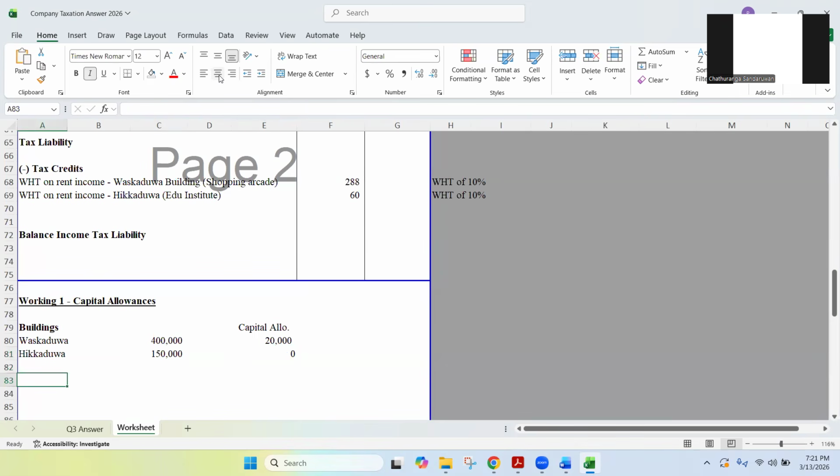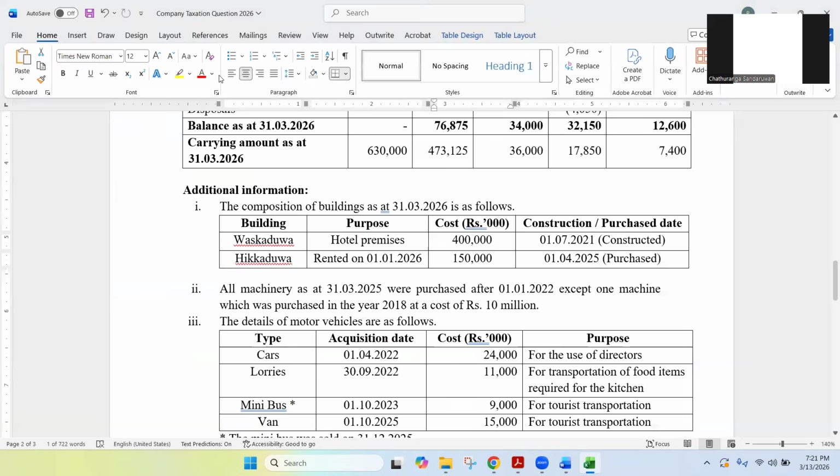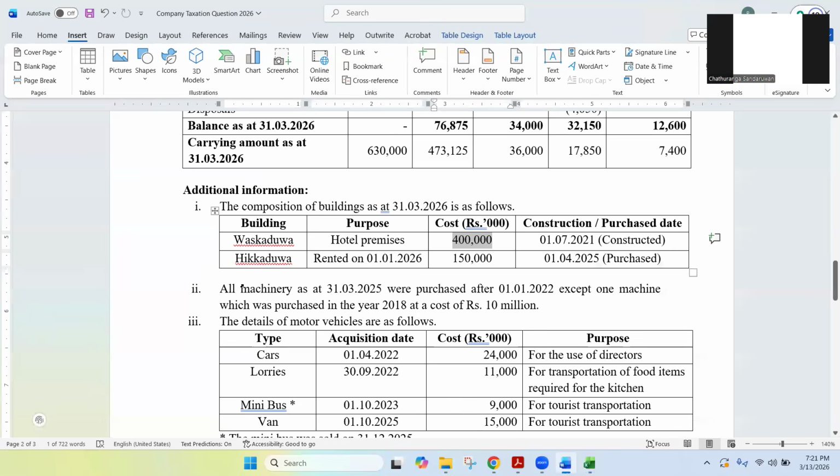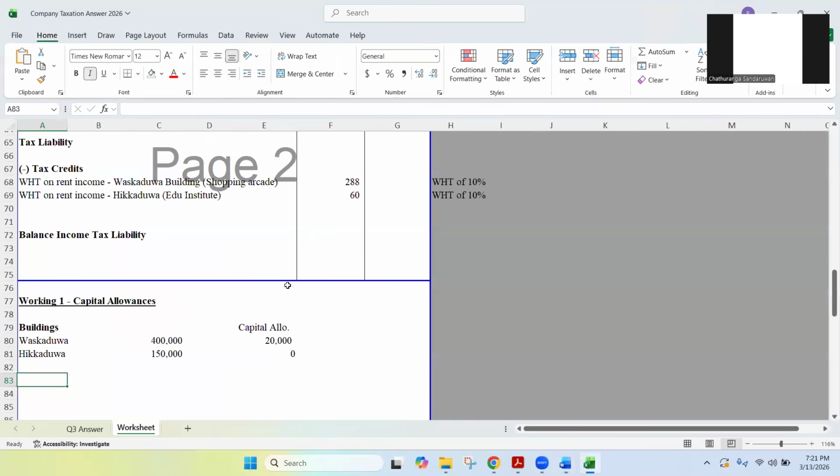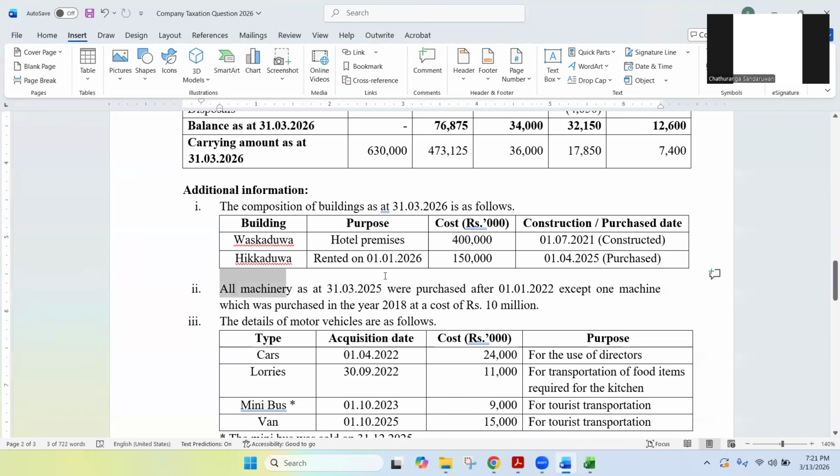Right. So buildings done. Next asset class is machinery. Now you are familiar with the notes, no? Machinery. If you can remember, all the machines were purchased after 2022. Just see, from 2022.